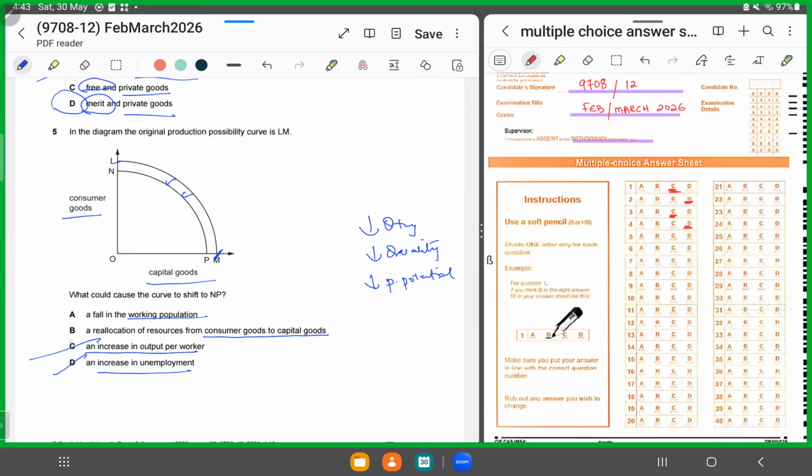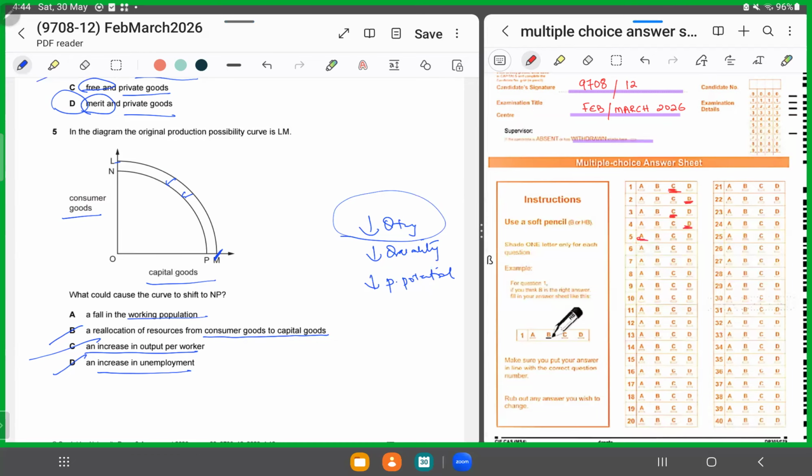It cannot be B. It's a fall in the working population. That means there is a reduction in the quantity of labor. So the working population, there is a fall, maybe net immigration increase, or maybe the retirement age decreased that caused the working population to fall. So for 5, it is A.